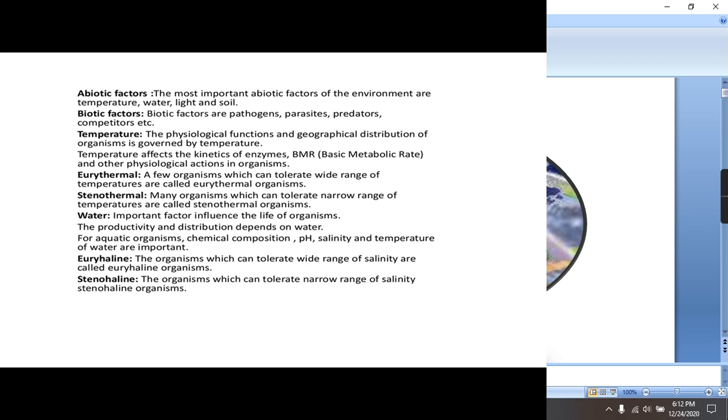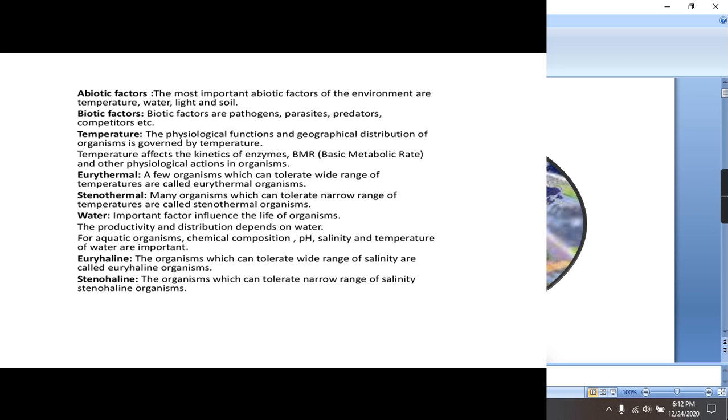Depending on the ability of organisms to tolerate temperature, they are classified into two types. One is eurythermal, which can tolerate a wide range of temperature. That's why these have more geographical distribution, as they can tolerate a wide range of temperature. The second one is stenothermal. These are the organisms which tolerate a narrow range of temperature.